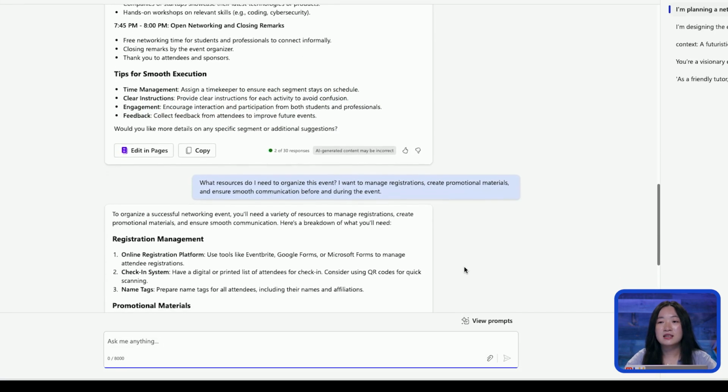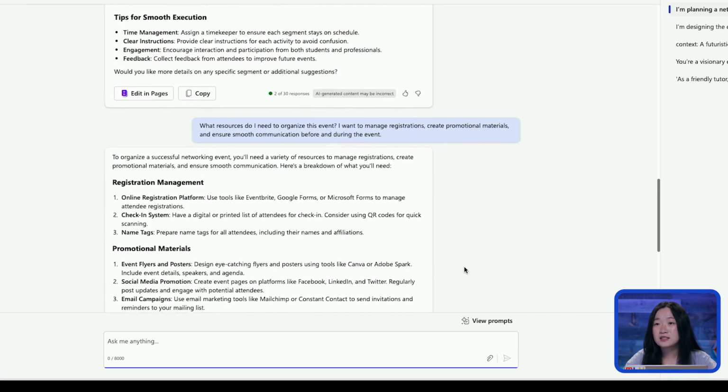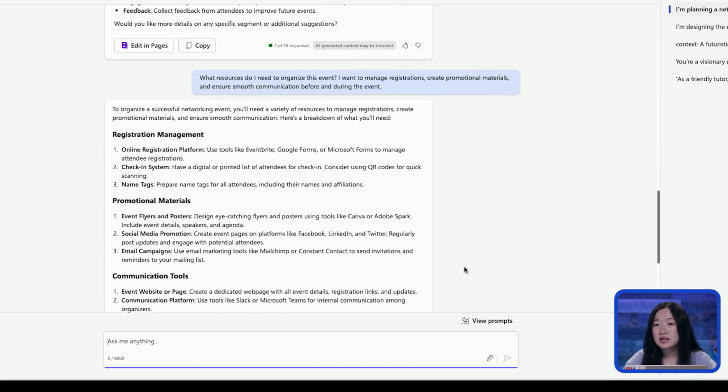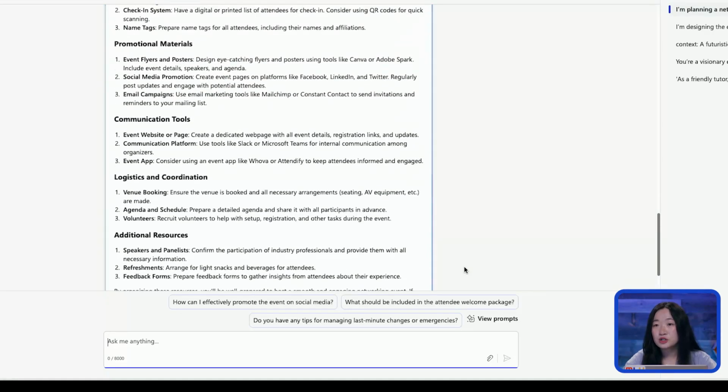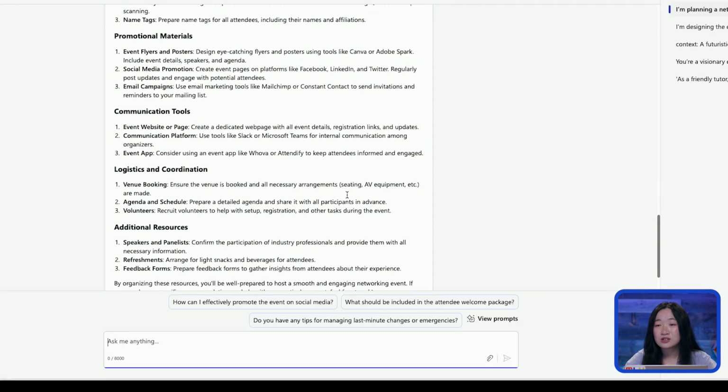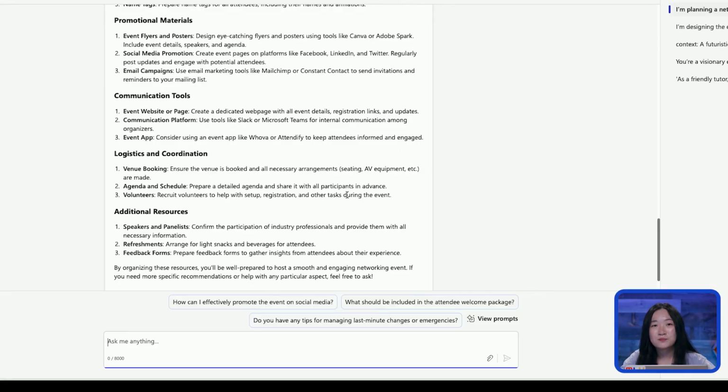And here, as you can see, we are being outputted some registration management details, as well as ways we could go about the promotional materials, communication tools, and logistics overall.